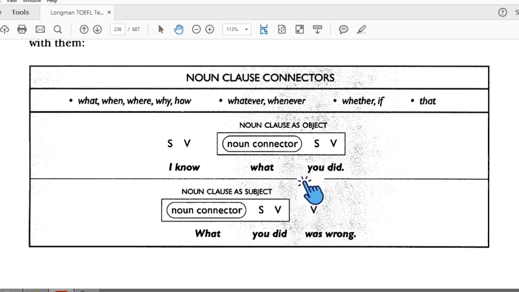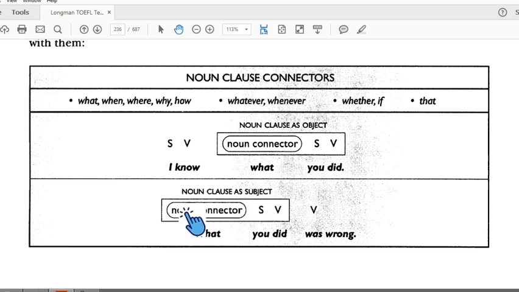If in the middle we still say "you" is the subject and "did" is the verb, it is a noun clause connector. We use it like this, noun clause as an object.